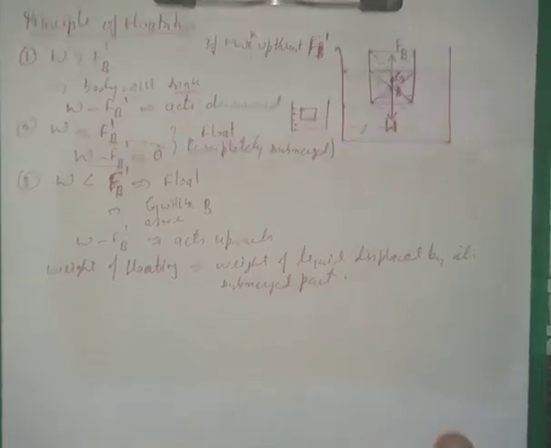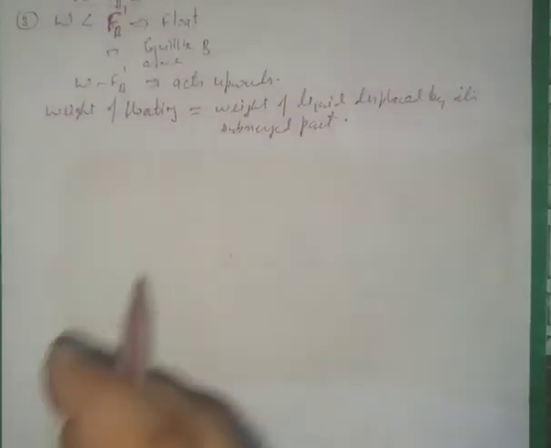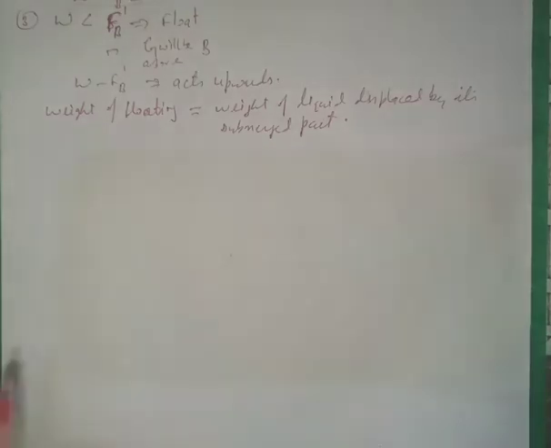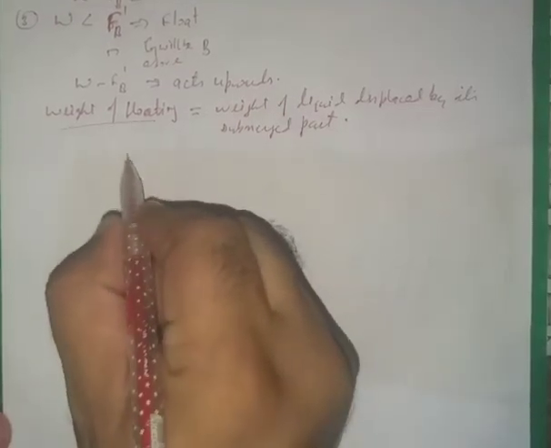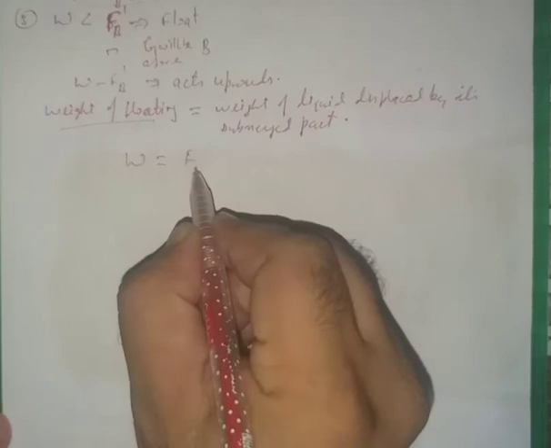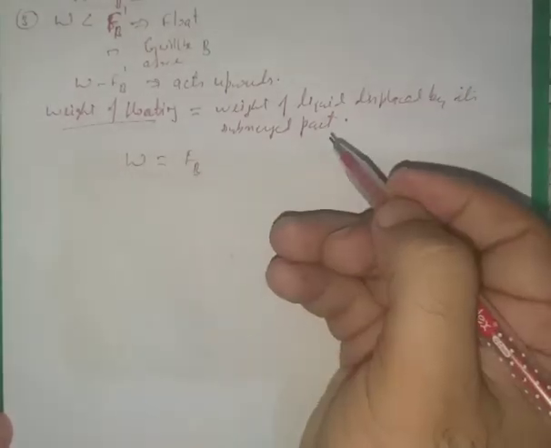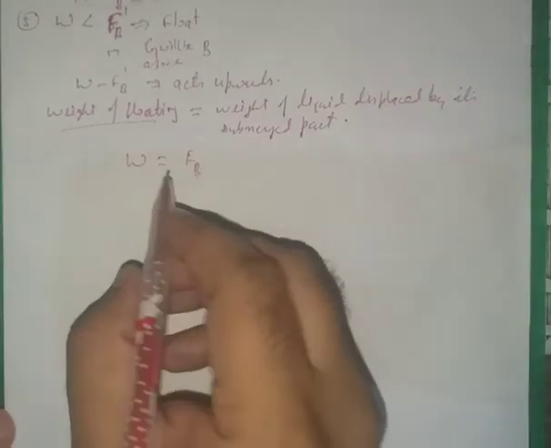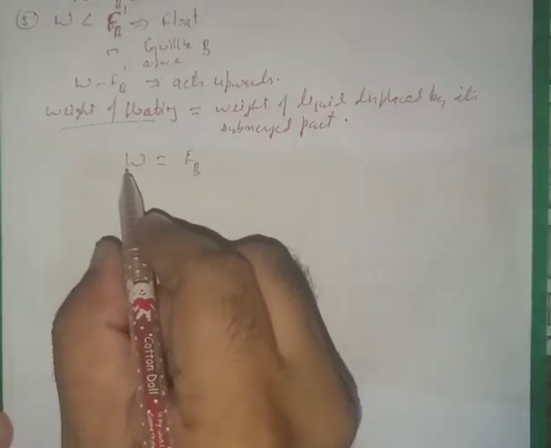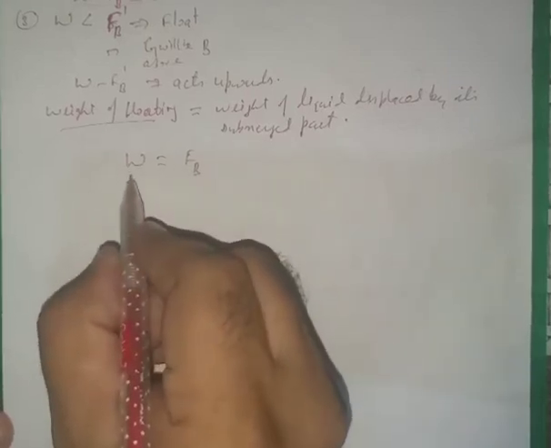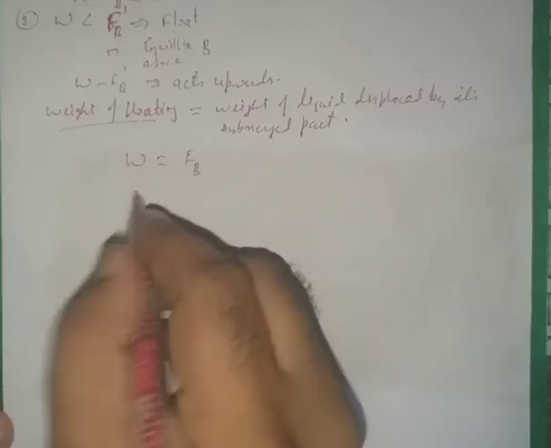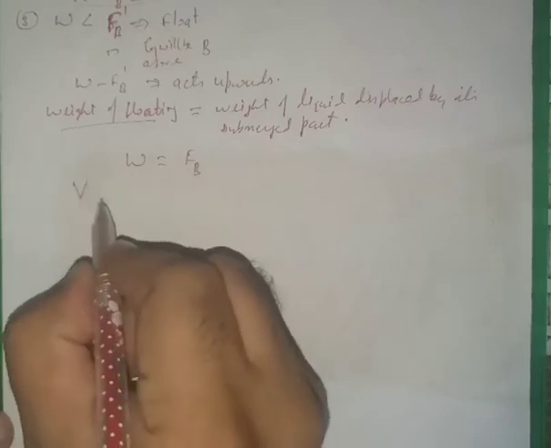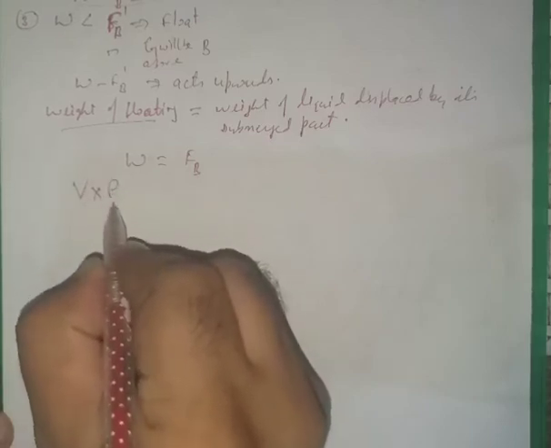Or we can also discuss this relationship with the densities. So let us say that for a floating body the weight is equal to the buoyant force. The weight of the body, I am representing in terms of mg, or mass is volume multiplied by density. So the weight of the body is equal to the volume of the body multiplied by the density of the body multiplied by g,